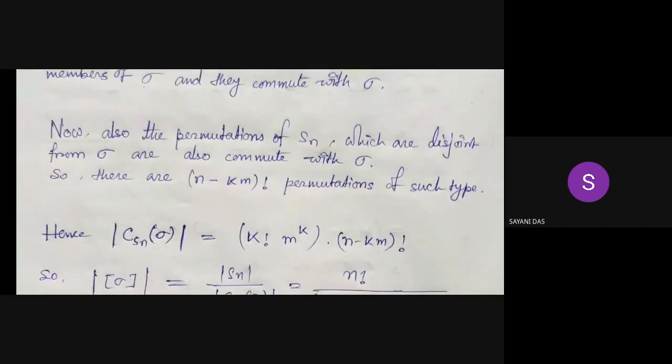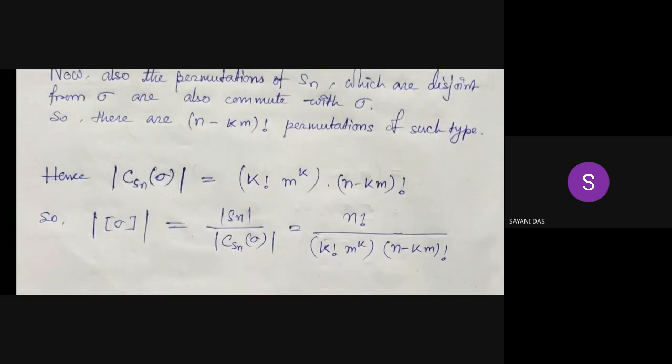Now, there are also permutations in Sn which are disjoint from sigma that also commute with sigma. Since sigma is a product of k m-cycles, sigma has already taken k times m elements, so there are n minus km elements left. So the number of all possible taus on those elements will be n minus km factorial permutations of such type.